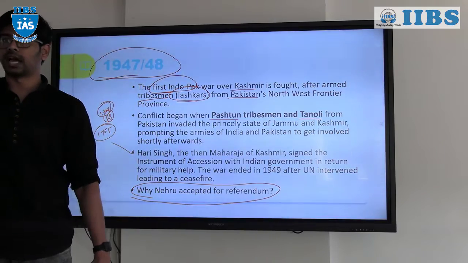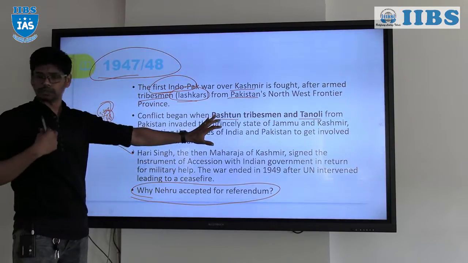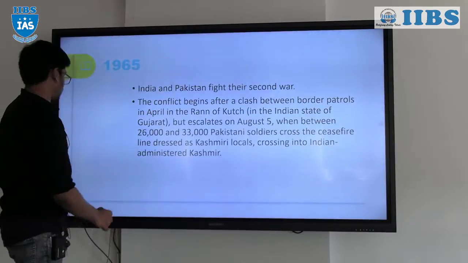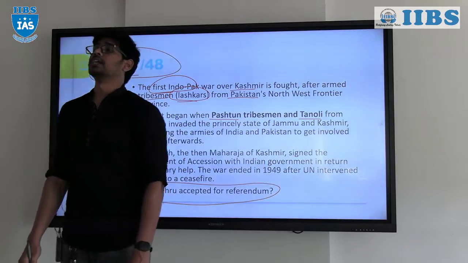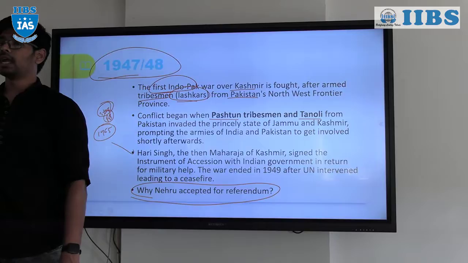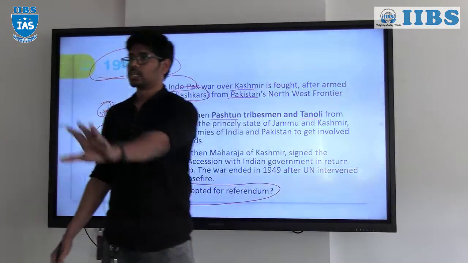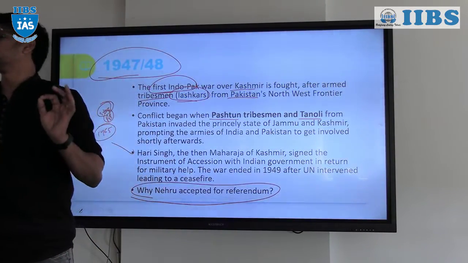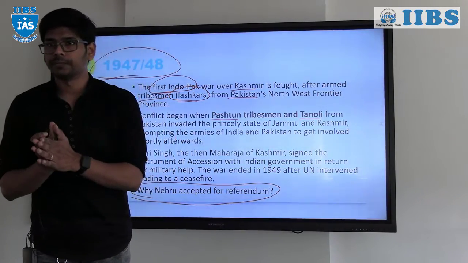That's why Nehru accepted the referendum. Definitely he was very sure that we were going to get Jammu and Kashmir, right? So that's why he accepted the referendum. But immediately the United Nations came into the picture, where Nehru wrote the letter to the United Nations, right? And the United Nations gave the UN resolution. So immediately there has to be a ceasefire, United Nations Security Council, right? Immediately there has to be a ceasefire across the border.